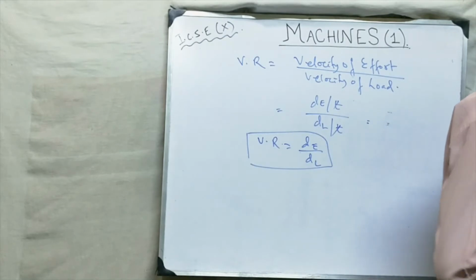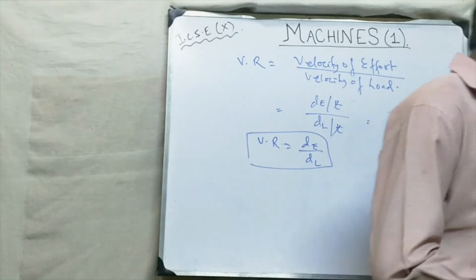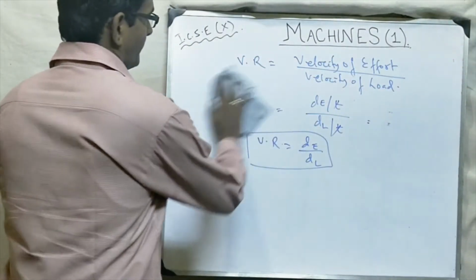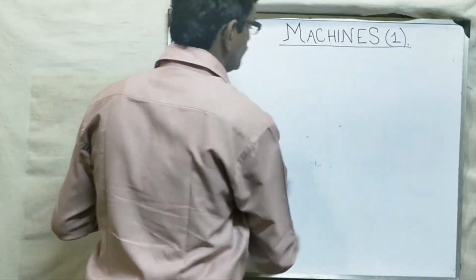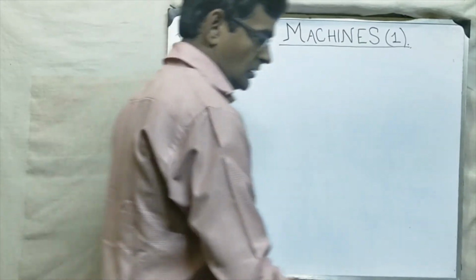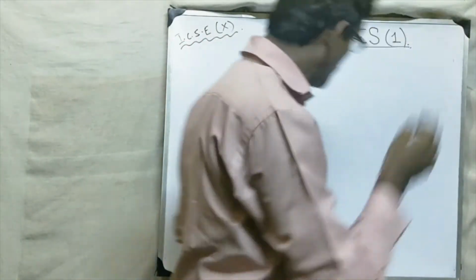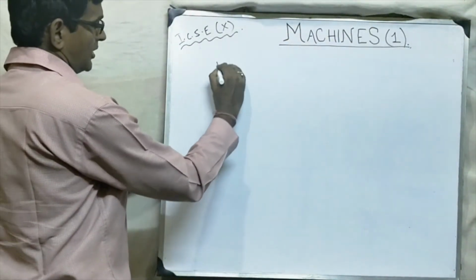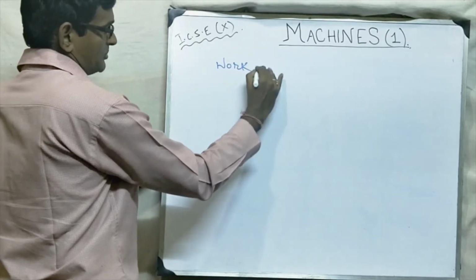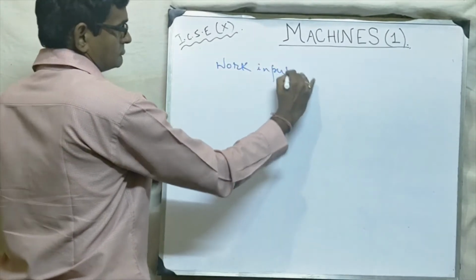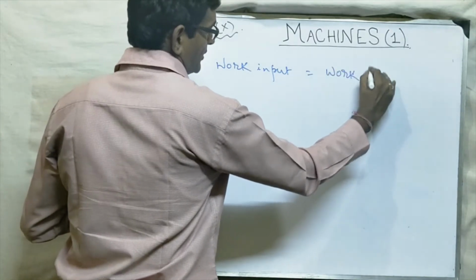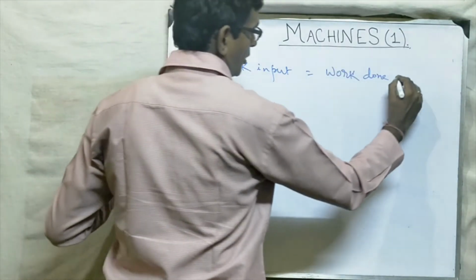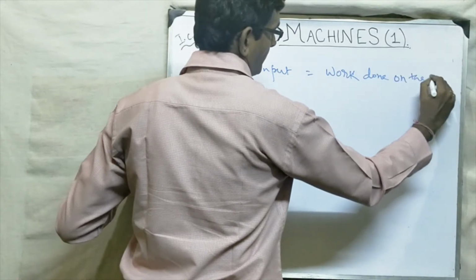Okay, students? Now let us come to the work. See, here there are two types of work. One is called the work input. Or it is the work done on the machine.